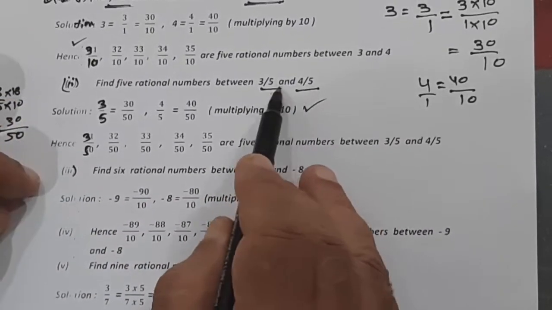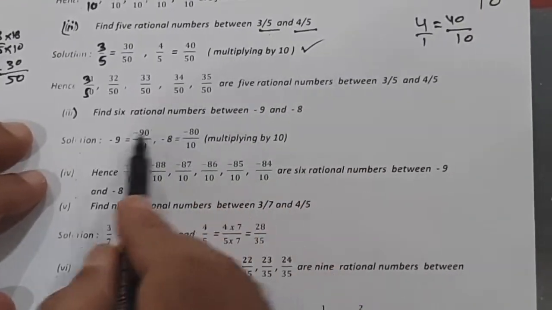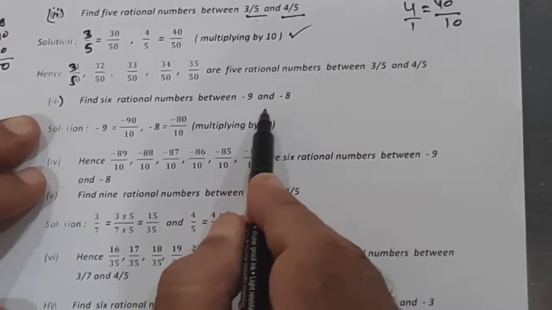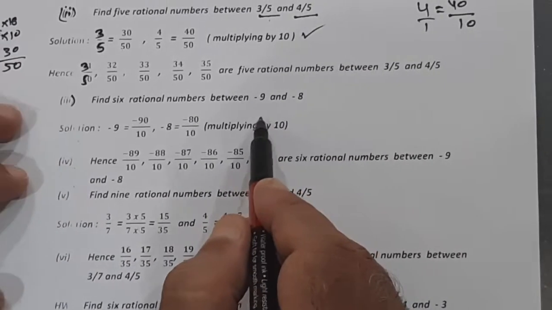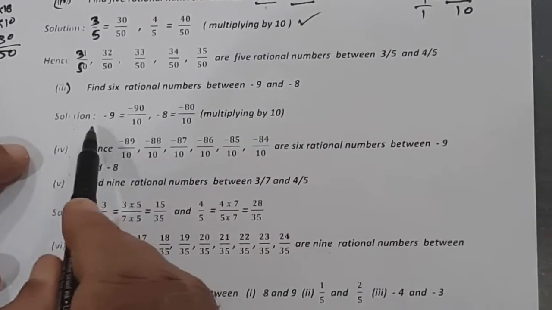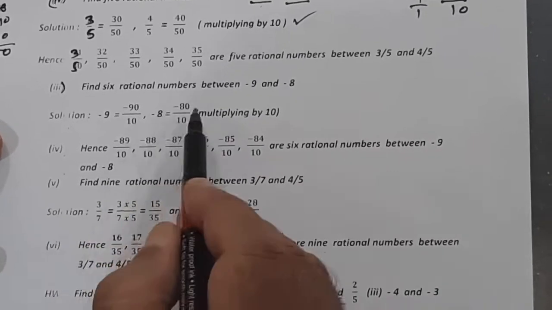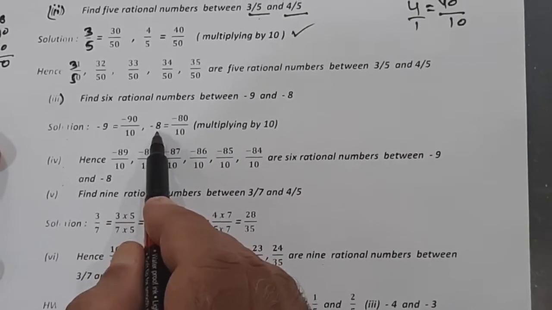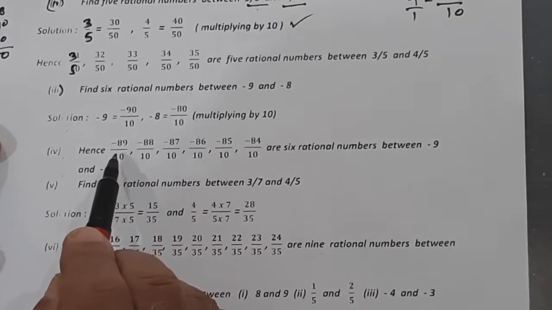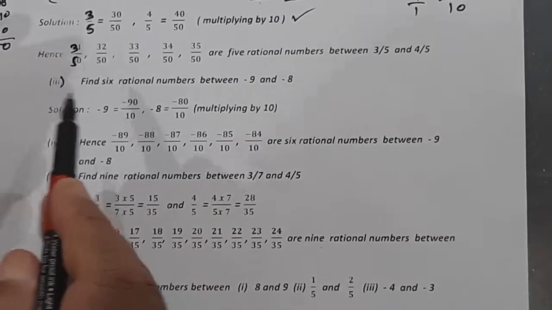Method is same, only here the question is different. Now there can be negative numbers, though these examples are not given in your textbook, but I have taken this negative number also. Procedure is same. Now solution: minus 9 again multiply by 10, minus 90 upon 10, minus 8 multiply by 10, minus 80 upon 10.